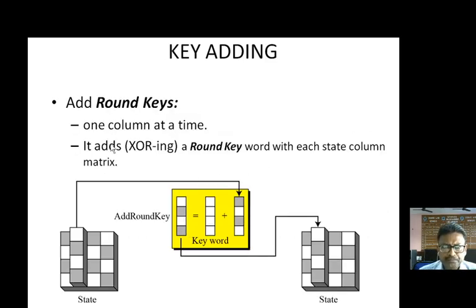So how is the key adding being done? One column at a time. We will take this column, suppose, then we will add the key word, and of course this summation is nothing but the XOR operation. XOR of this byte with this byte to get this byte. XOR of this byte with this byte to get this byte. And similarly, this column added with the key word gives a new value, and this new value replaces the older value.